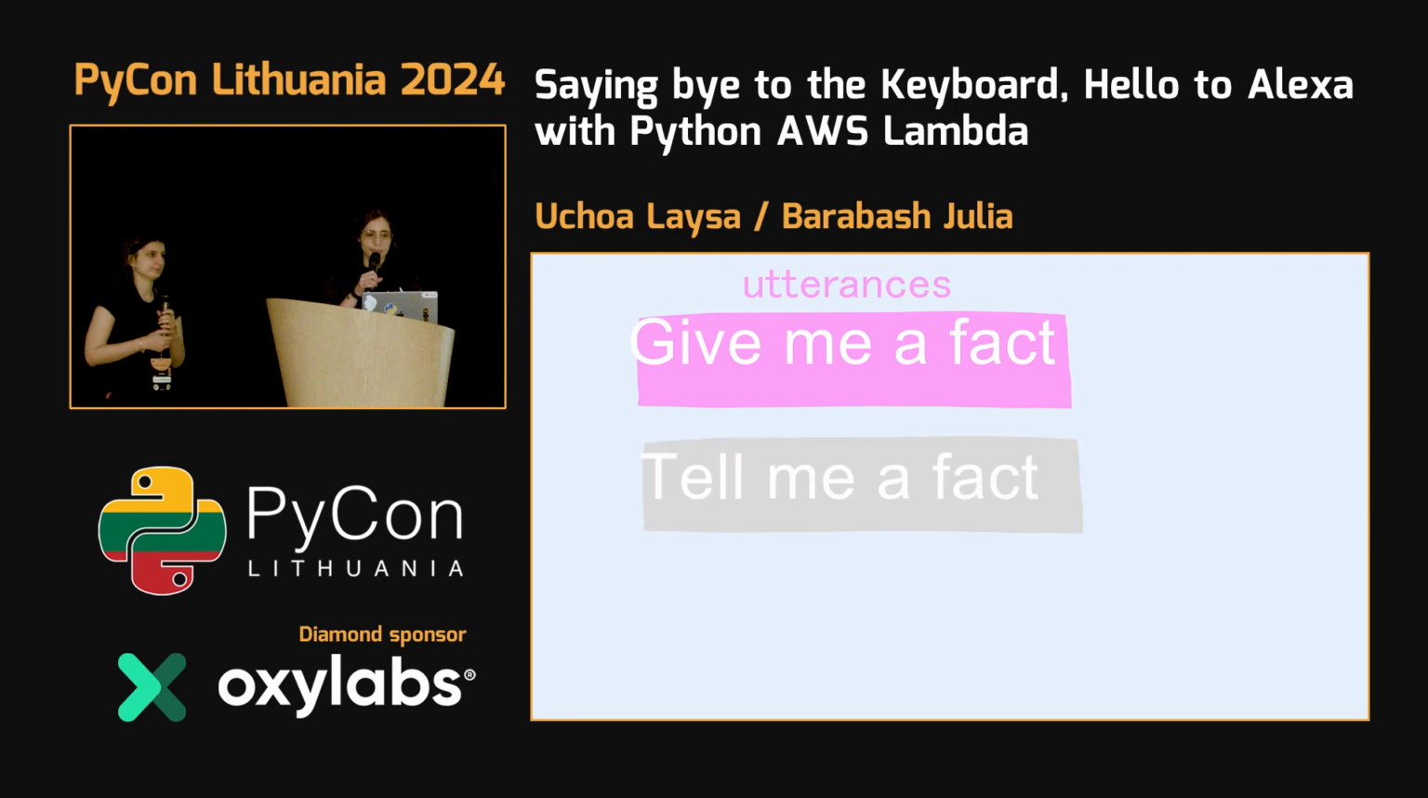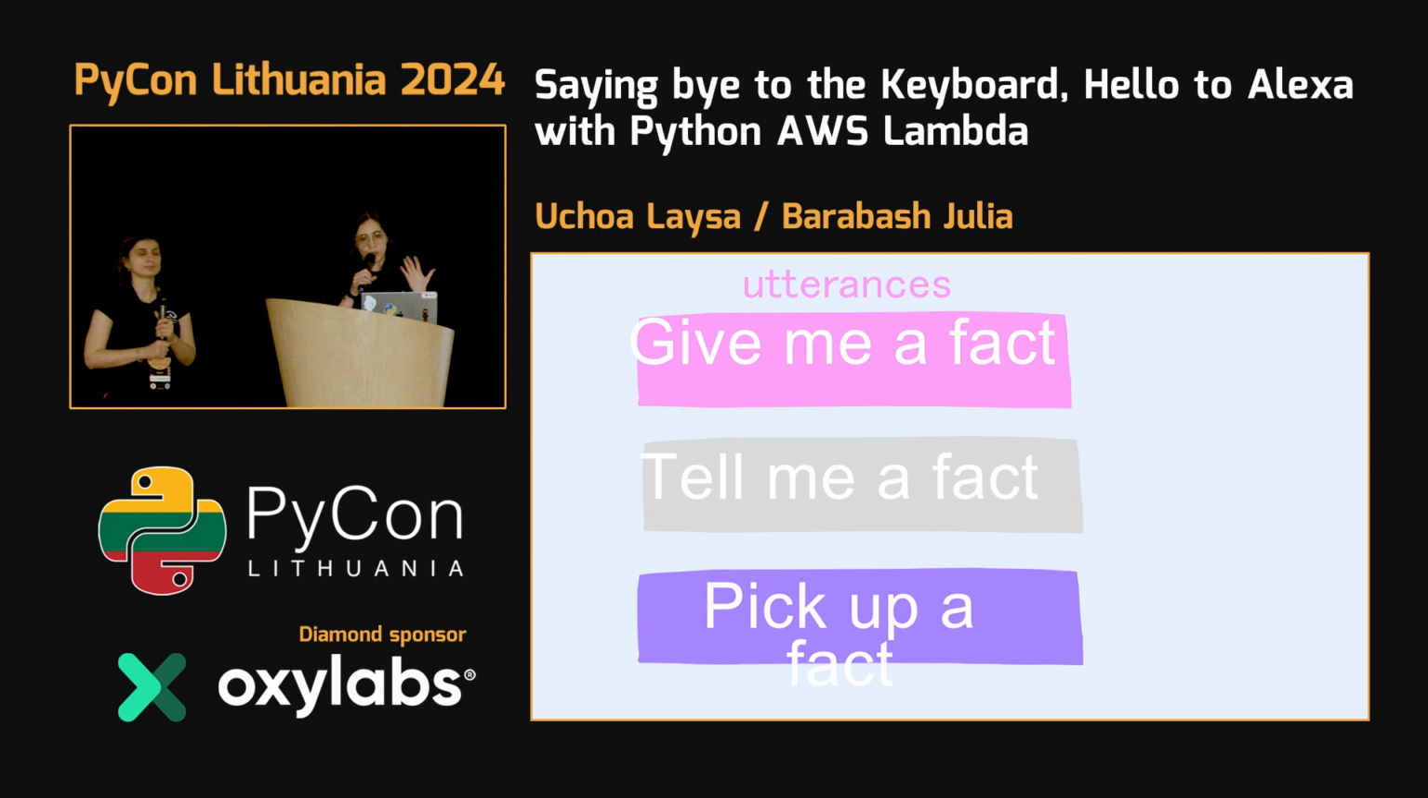Utterances are a set of sentences that you would train your Alexa to understand. For example, Alexa, give me a fact. But you know, for example, give me, tell me, pick up, fetch, they are quite similar. You can have utterances for that.